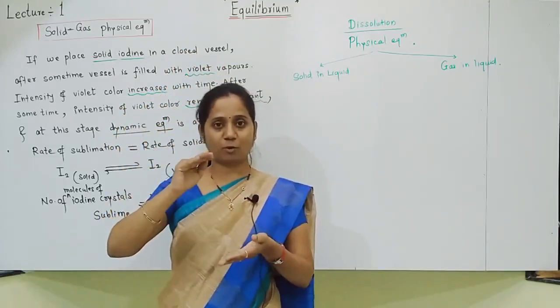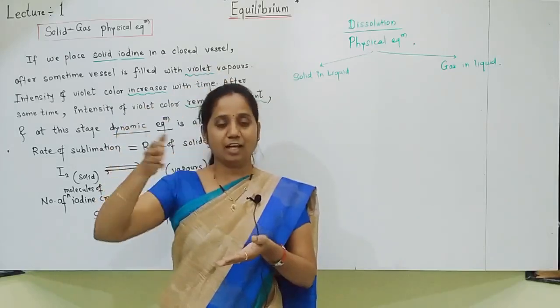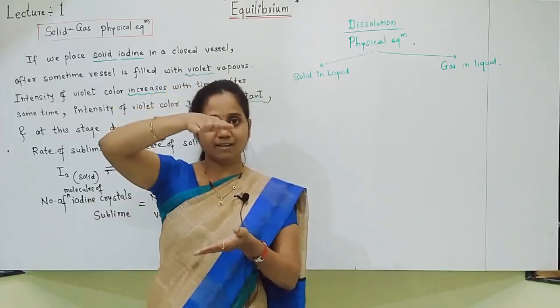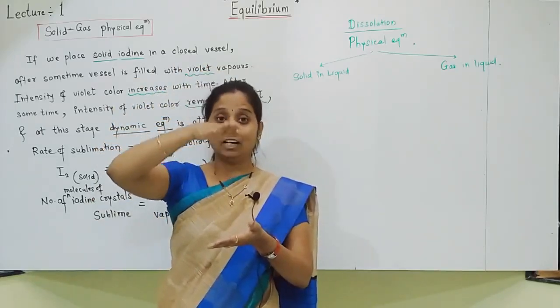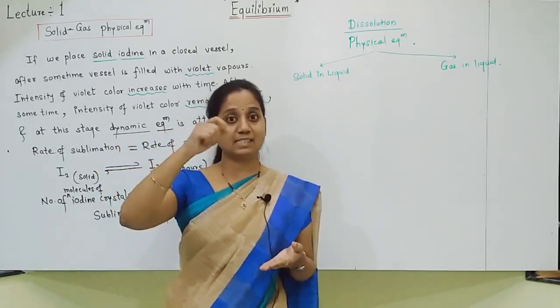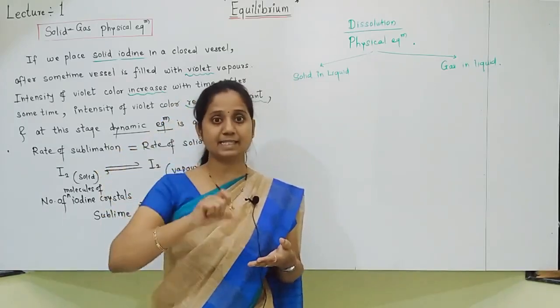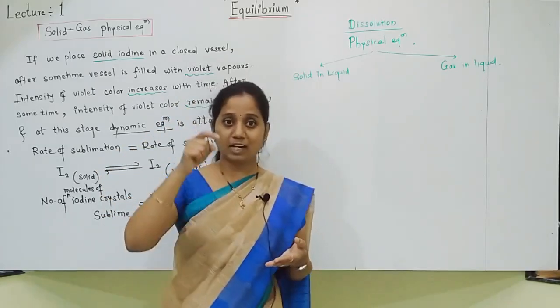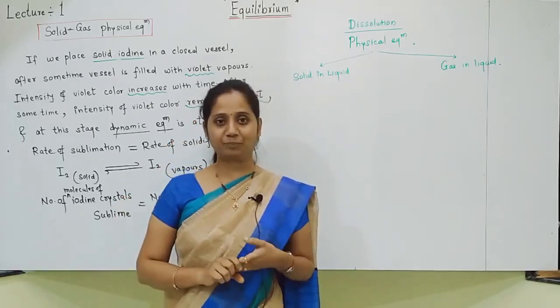And this soda water bottle is sealed under very high pressure. High pressure is applied and carbon dioxide gas is dissolved in that soda water. Under that much high pressure only, this bottle is sealed. So that pressure should be maintained inside the bottle, because under that pressure only carbon dioxide has been dissolved in soda water.